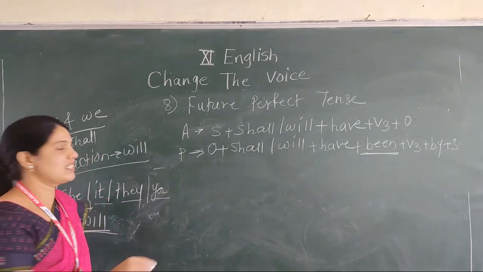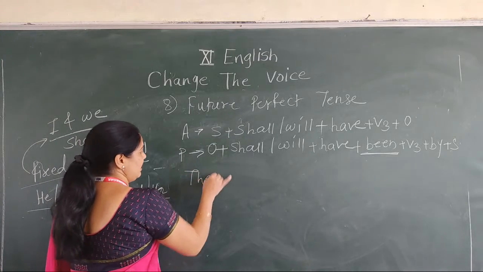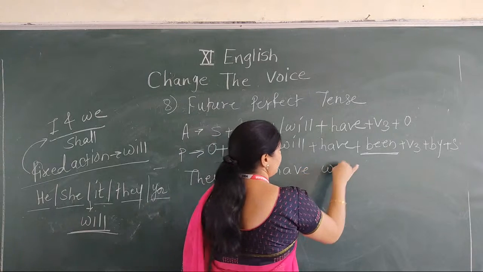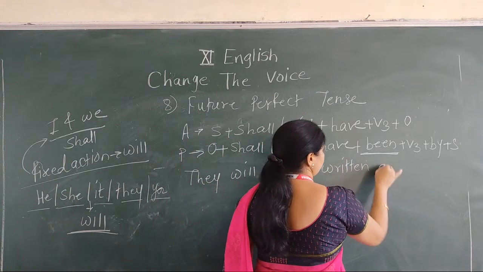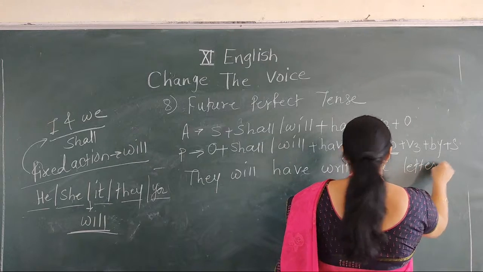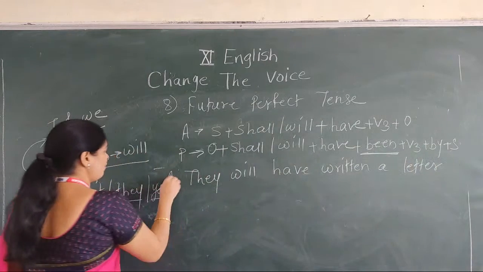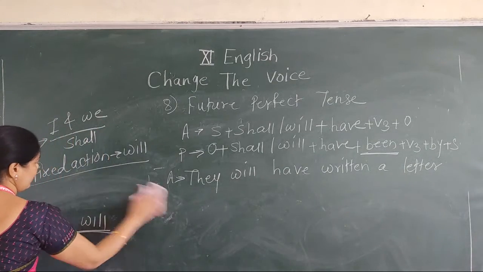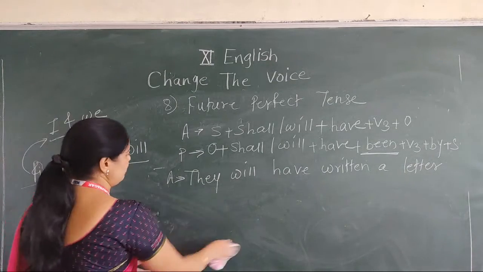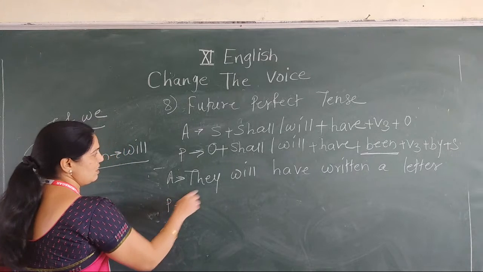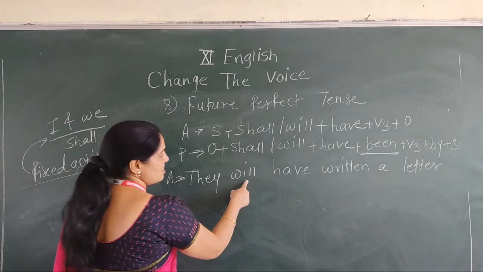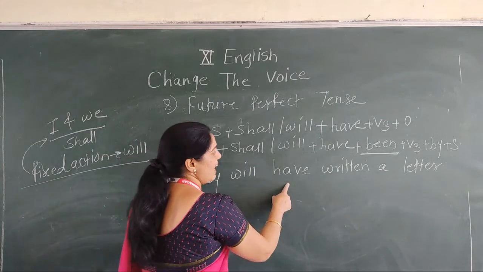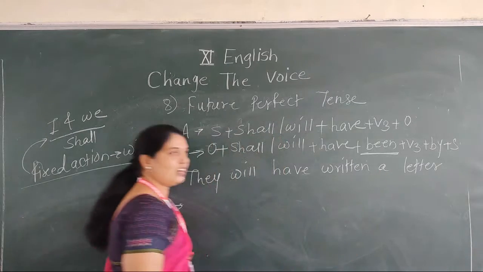Example: They will have written a letter. Now see the structure. It's the structure of active voice. Now passive voice. See the structure. The subject, shall, will. Here will is used to be formed in future. Then have. Then been, V3. Then a letter, the object.